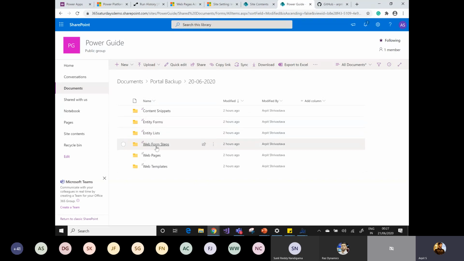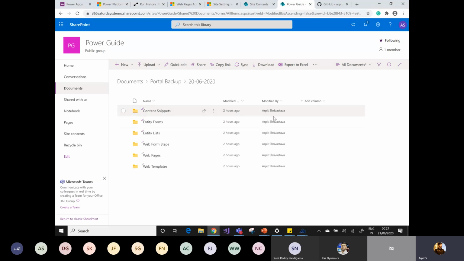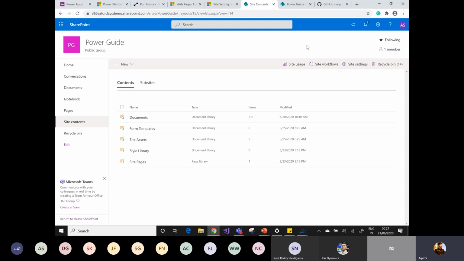Okay, the same way you can simply see the web templates as well. So I have modified these two templates today. Yeah, so you don't need to worry about the manual backup and all. You can simply schedule this Power Automate solution and can automate your portal backups. It's not part of the Azure DevOps, but it is part of Power Automate. But yeah, it is also part of the automation.